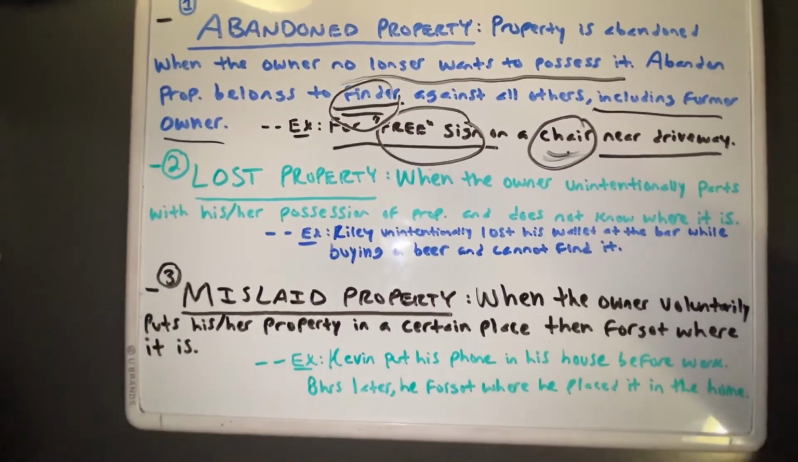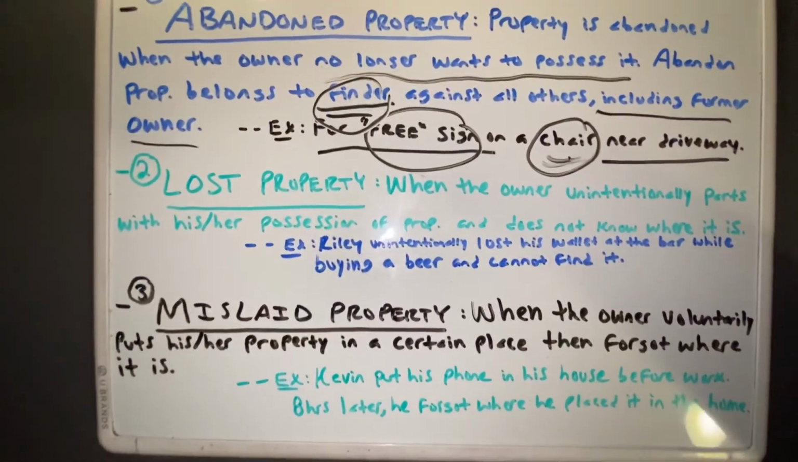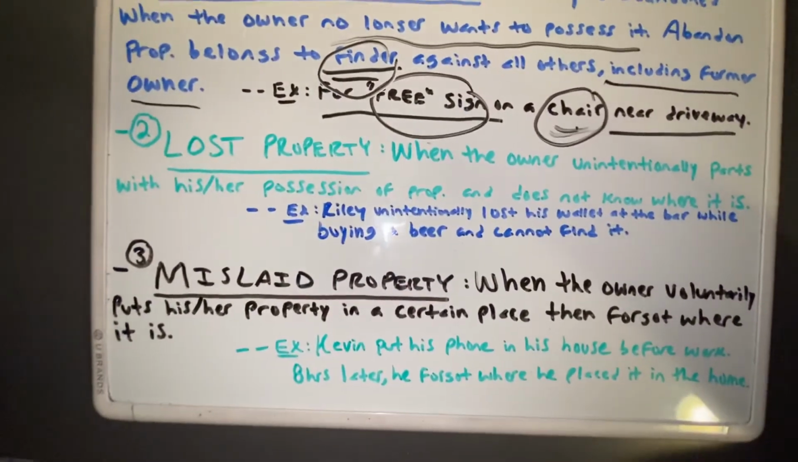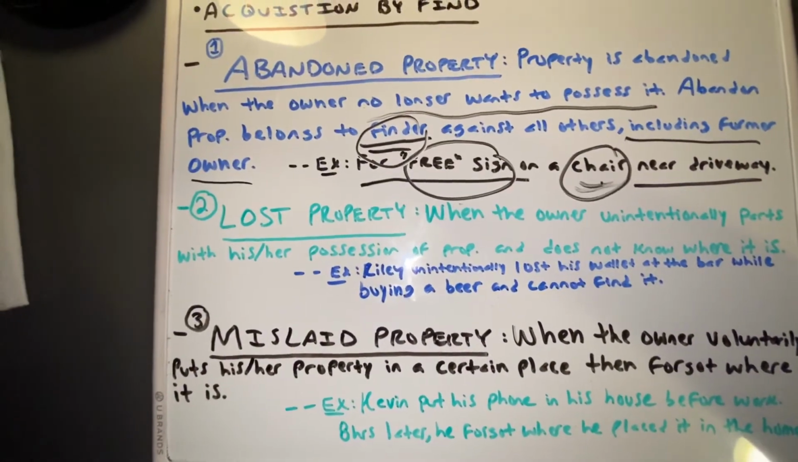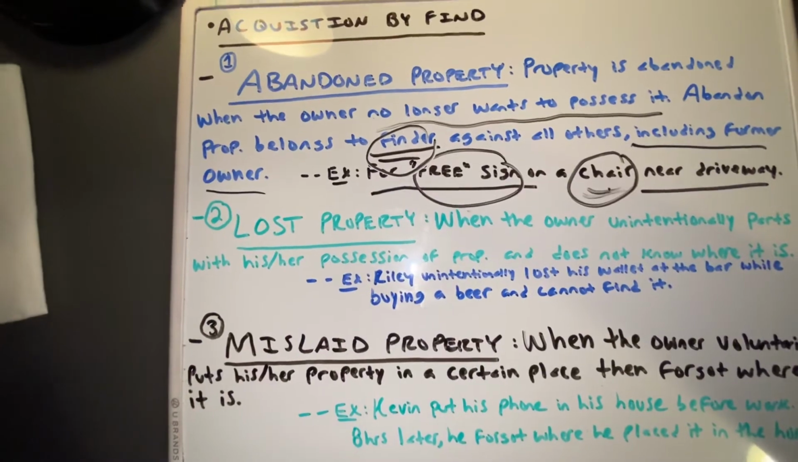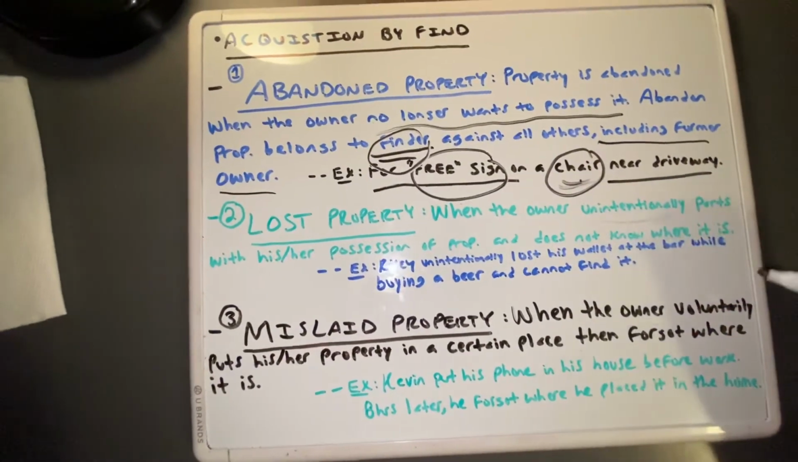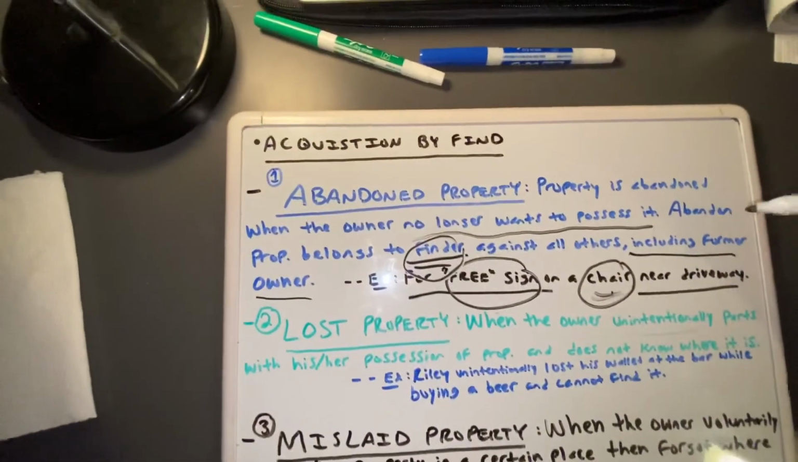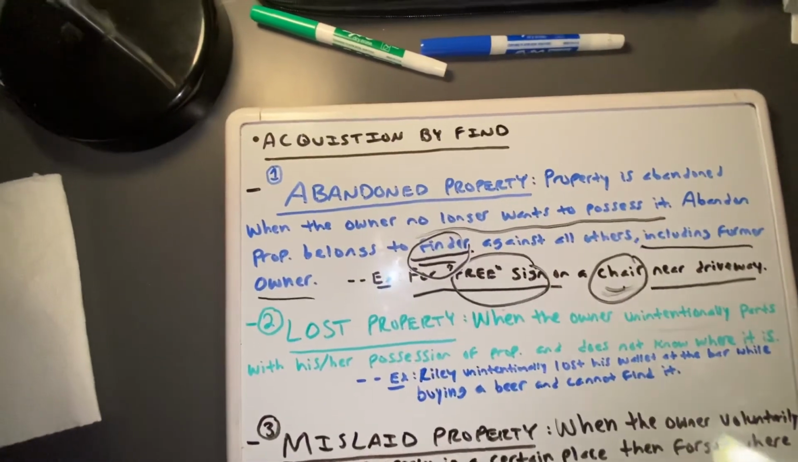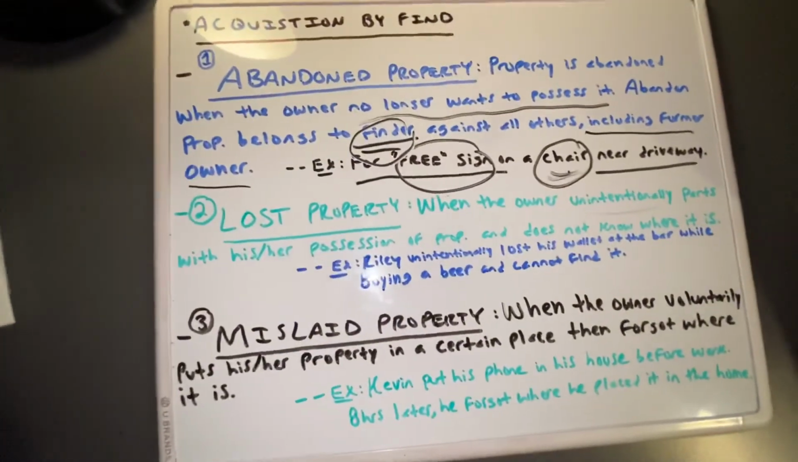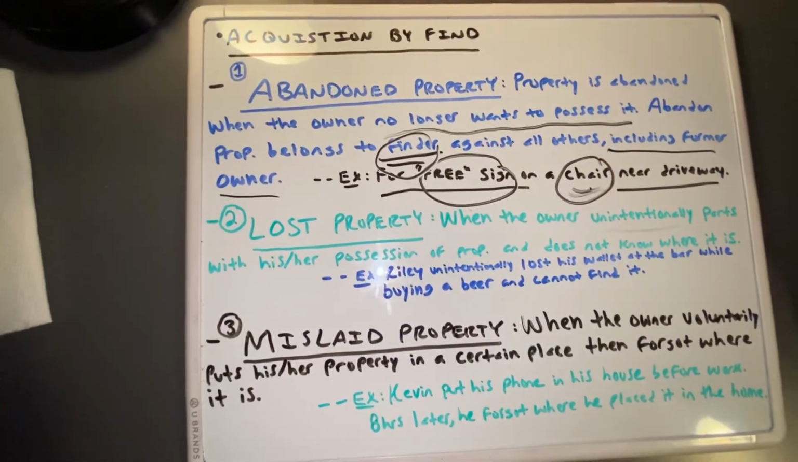The old wallet example, right? When you find a wallet on the sidewalk and you don't know whose wallet it is, and you turn it into the police station, that is an example of lost property. But the owner must unintentionally part with that item. So it can't be a thing where it was voluntary. It must be unintentional, right? Because remember our example up here with abandoned property, the owner voluntarily wanted to give up that possession. In lost property, that's not the case. It's a situation where Riley unintentionally lost that item.